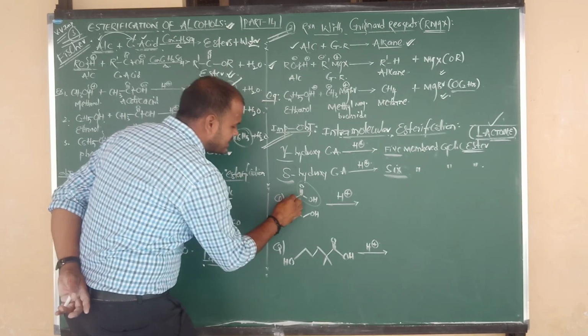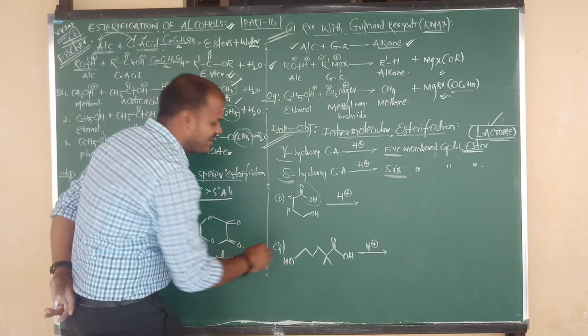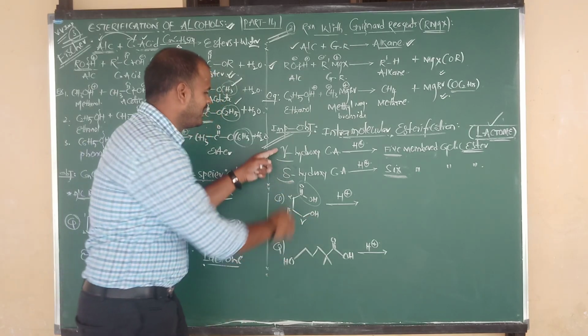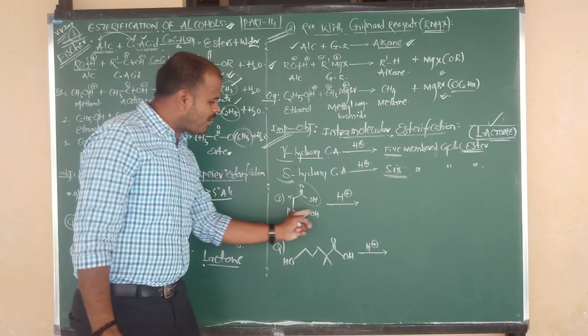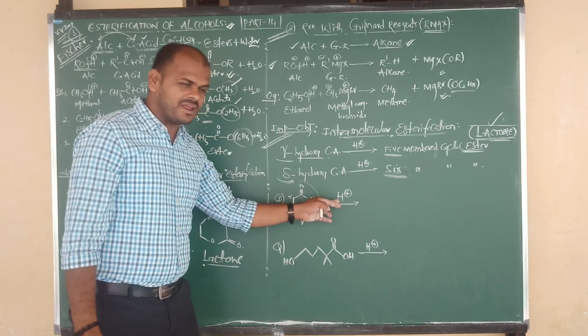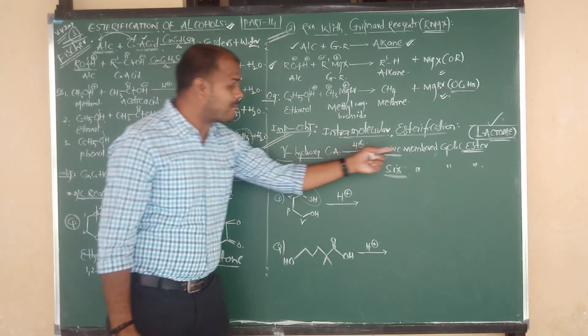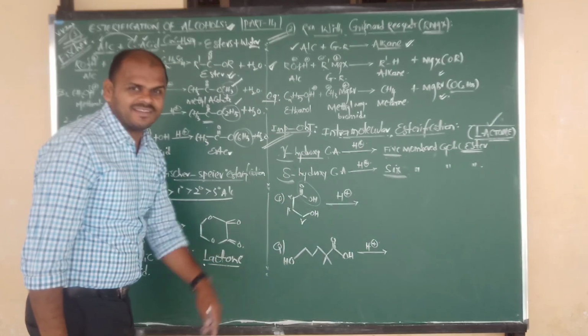The carbon adjacent to the carboxylic acid is alpha, next is beta, next is gamma. Gamma connected to OH means gamma hydroxy. Gamma hydroxy carboxylic acid in acidic medium undergoes intramolecular esterification, and gives which ester? A 5-membered cyclic ester. Shall we draw the structure?